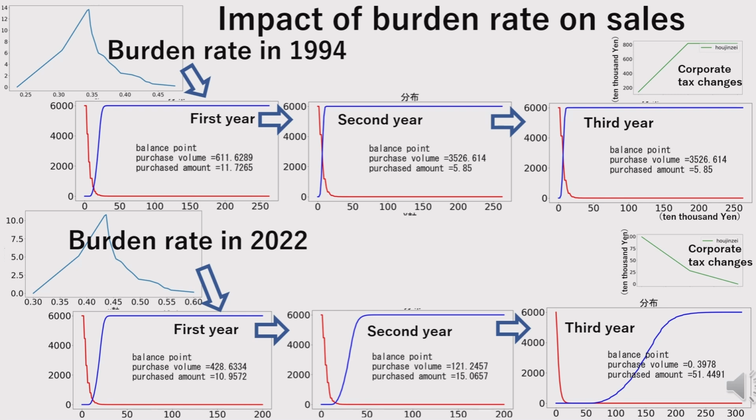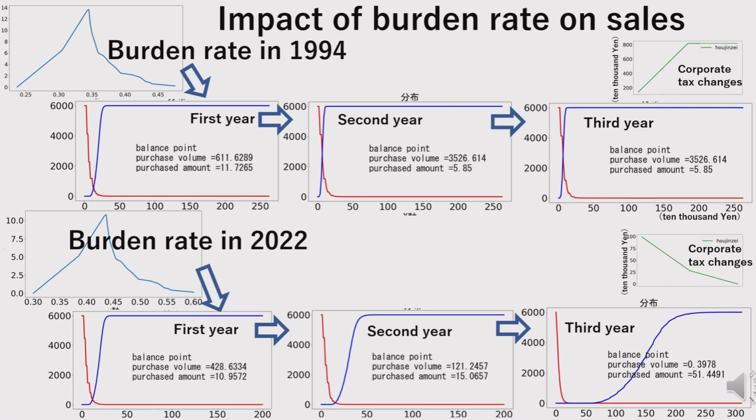3-year simulation based on national burden ratios. The upper chart shows a 3-year simulation based on the 1994 national burden ratio distribution. The lower chart shows the same simulation using the 2022 distribution. All conditions except the burden ratio are kept constant.